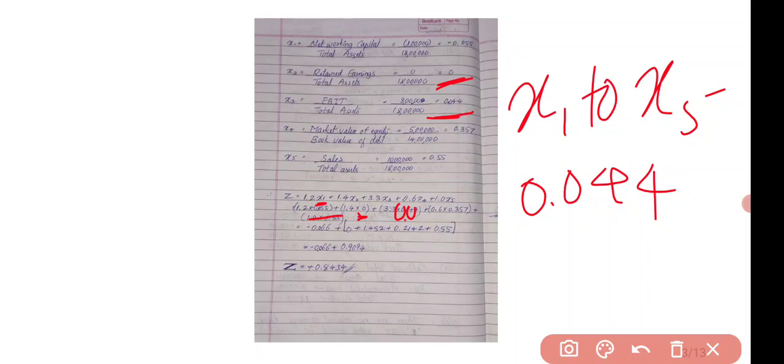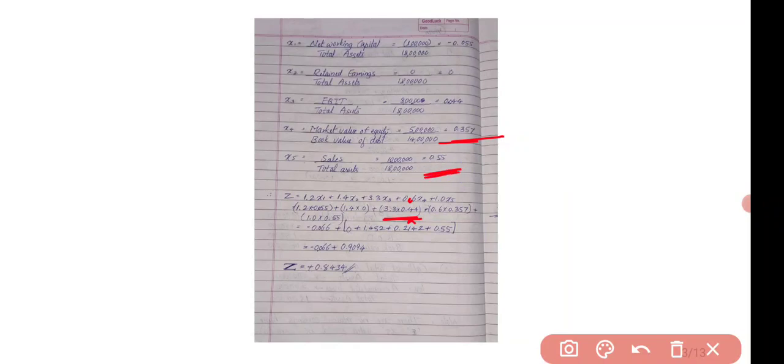Please make the correction, it is 0.044. Okay, plus 0.6 into x4 value 0.375 plus 1 into x5 value 0.55.